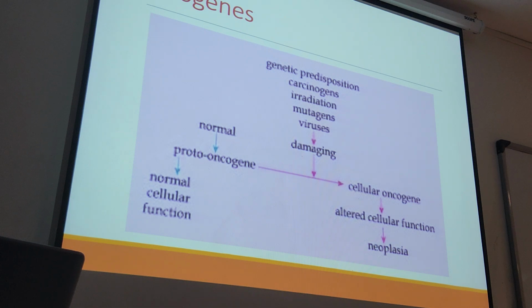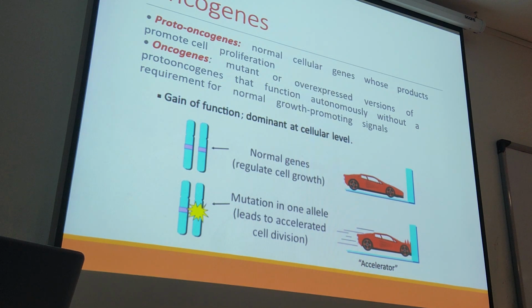So you say oncogenes means they are not normal. When they are not normal, they cannot control cell proliferation. So cell proliferation is not under control, and they change the cellular function and proliferation. Since they are not under control, they go through the process of proliferation. Because there is no control, the cell proliferation is too much, and then what happened? Again, we have the process of neoplasia and tumor. So this is the process of oncogenes. So this is another slide. As you see, proto-oncogenes are normal cellular genes whose products are supposed to promote cell proliferation.